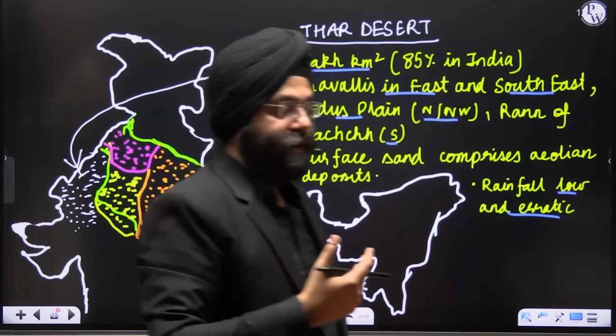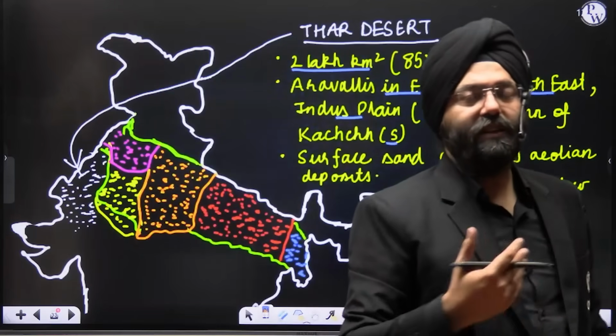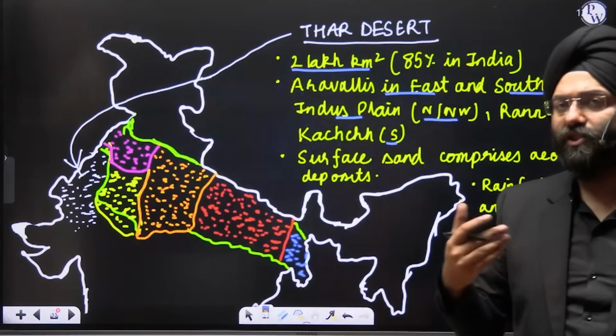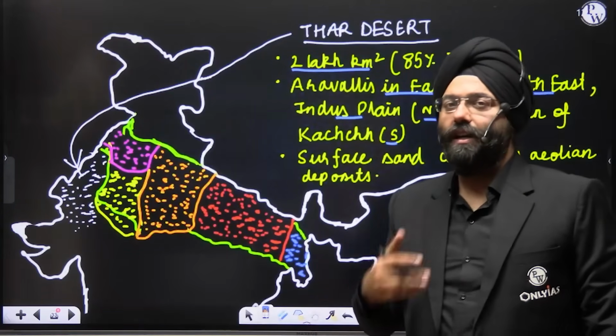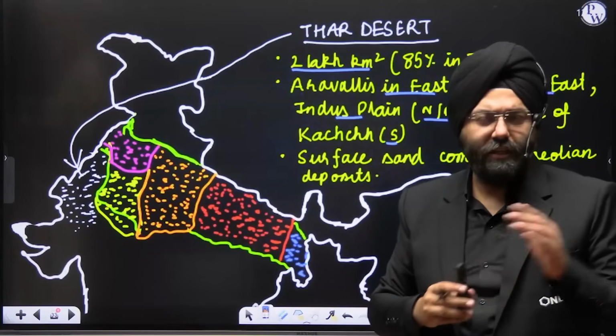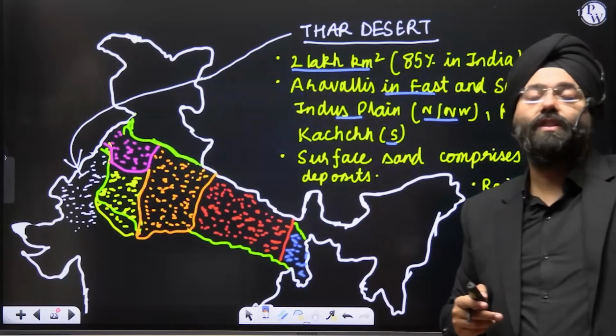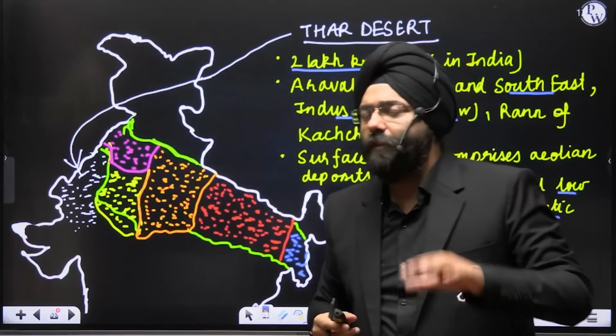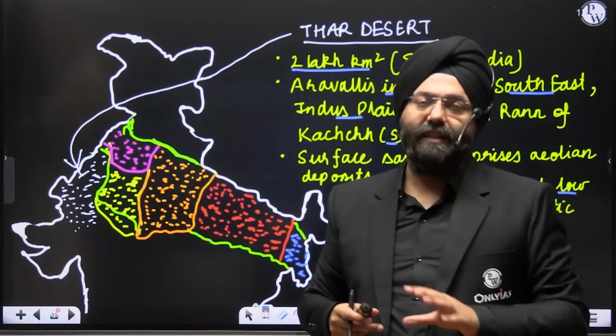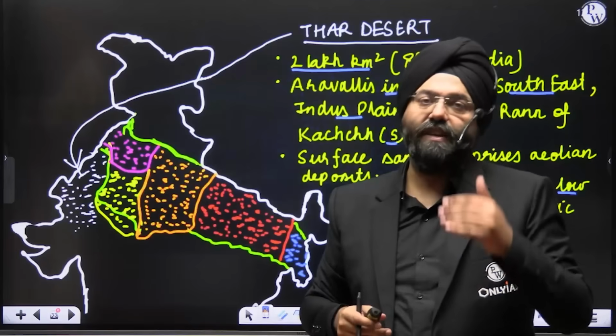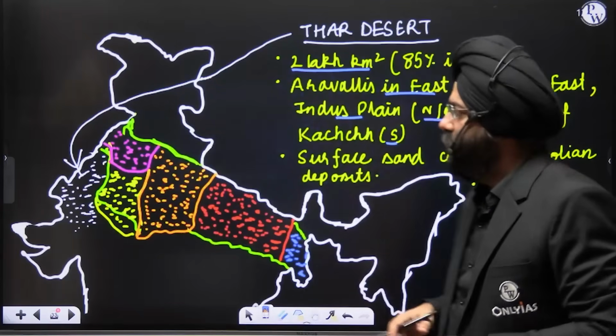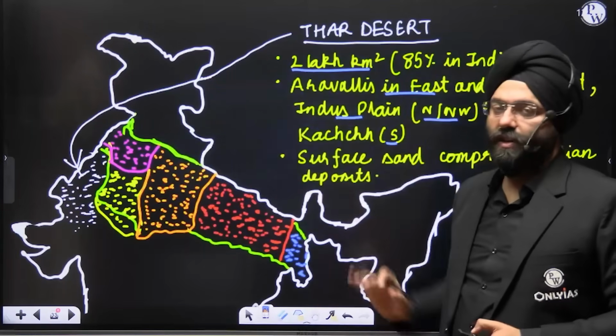Yes, we realize that if certain efforts are made, as we have seen with respect to the Indira Gandhi Canal, things can change. But you realize these are regions of extremes of climate. During the daytime, the temperature might rise up to even 50 degrees Celsius, and during the night time, it can fall to even -5 degrees Celsius. So staying here becomes very, very difficult. Clear? So this is the Thar Desert that we studied with respect to India.